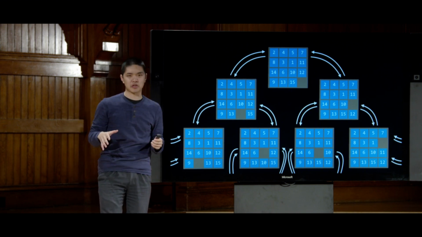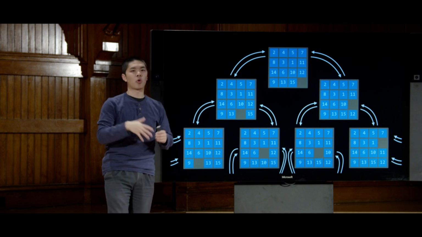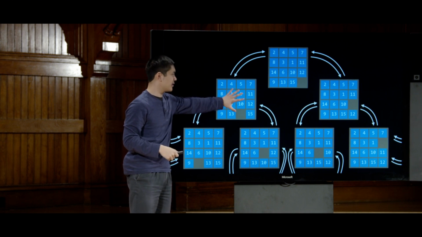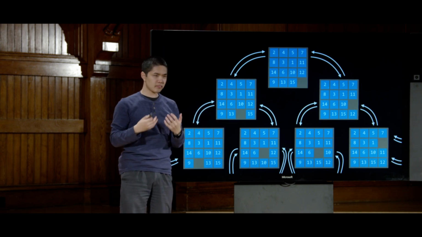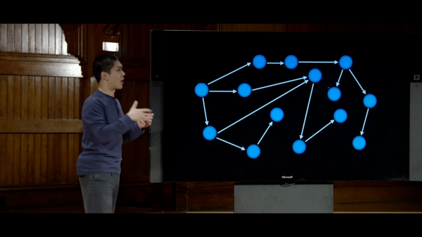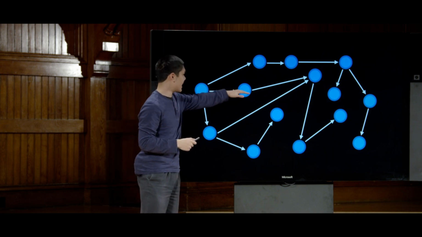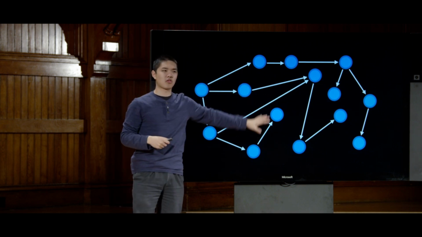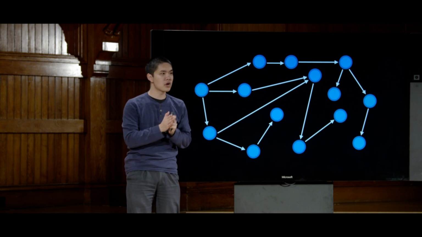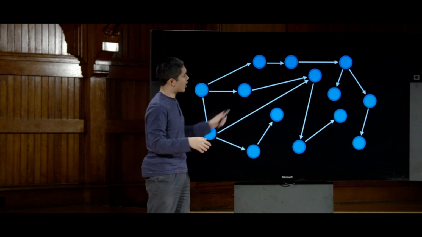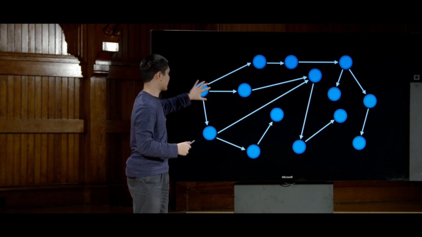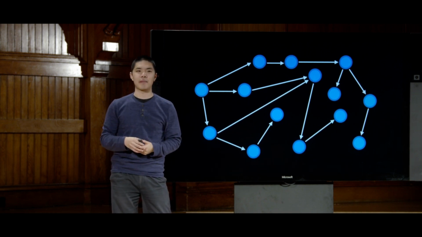And in general, across many search problems, whether they're this particular 15 puzzle or driving directions or something else, the state space is going to look something like this. We have individual states and arrows that are connecting them. And oftentimes, just for simplicity, we'll simplify our representation of this entire thing as a graph, some sequence of nodes and edges that connect nodes. But you can think of this more abstract representation as the exact same idea. Each of these little circles or nodes is going to represent one of the states inside of our problem. And the arrows here represent the actions that we can take in any particular state, taking us from one particular state to another state, for example.